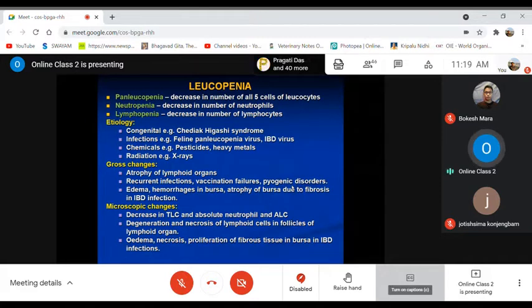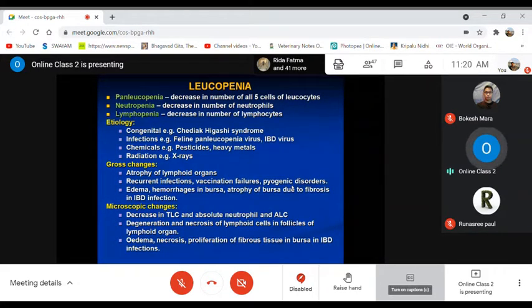Okay, such cases may be caused by congenital conditions, infections or diseases like Chediak-Higashi syndrome, which we have already discussed. Then infections like feline panleukopenia virus, and infectious bursal disease virus in poultry or avian species.